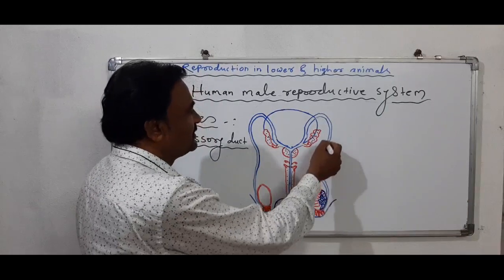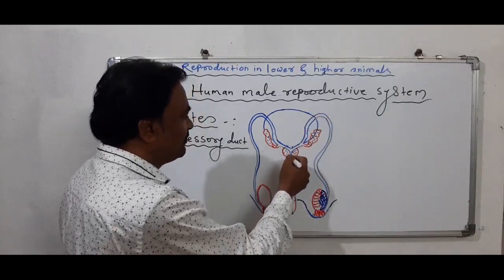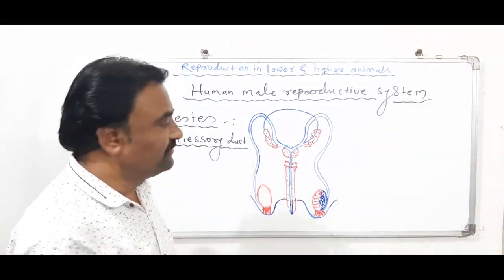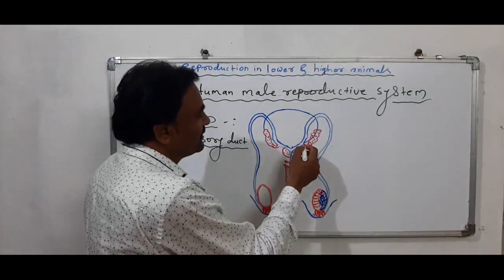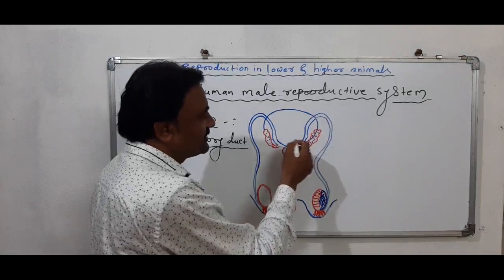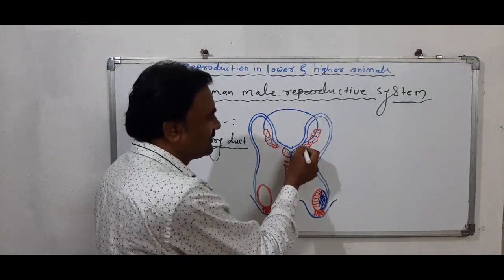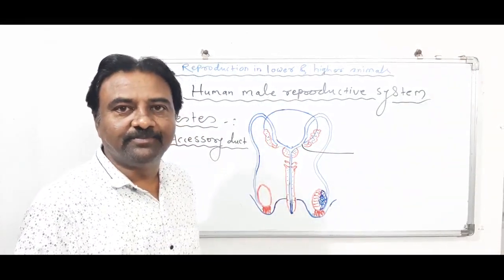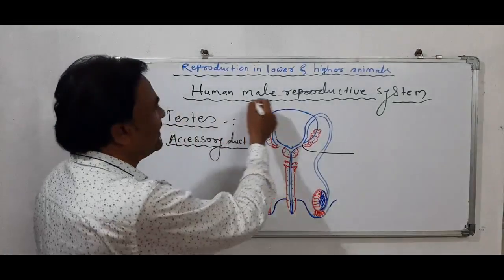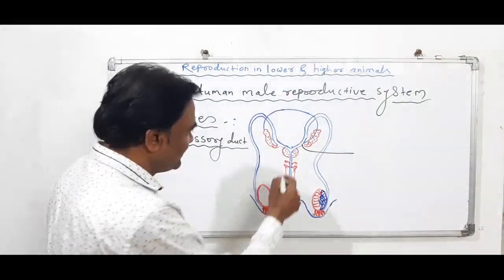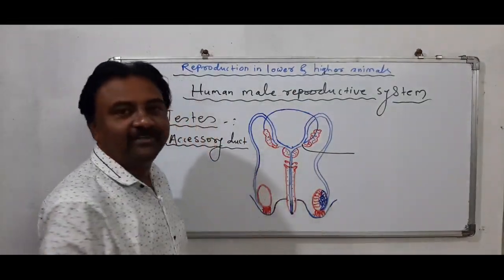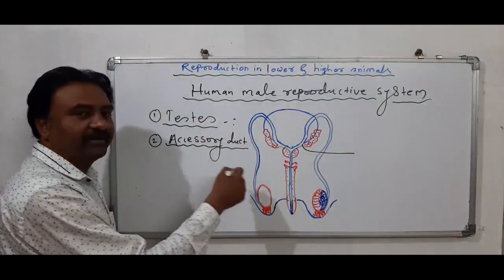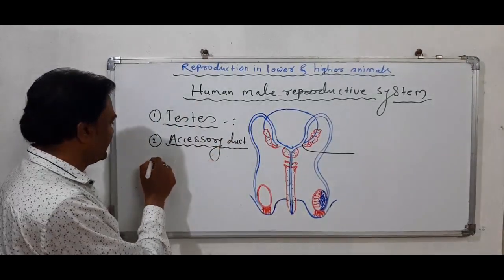The vas deferens opens into the urethra, the fourth duct of male reproductive system. Seminal vesicle duct opens into vas deferens, such point called the ejaculatory duct, is the fifth duct in male reproductive system, and last, urethra is the sixth duct in male reproductive system. So we learn in detail in today's lecture.